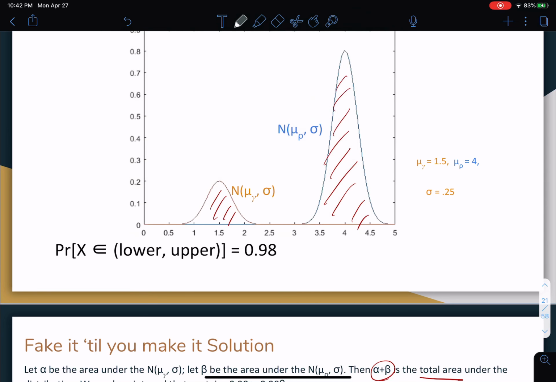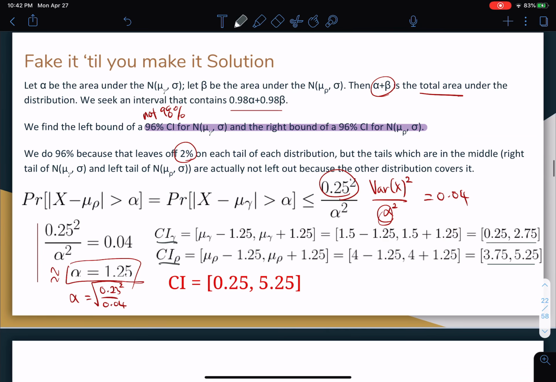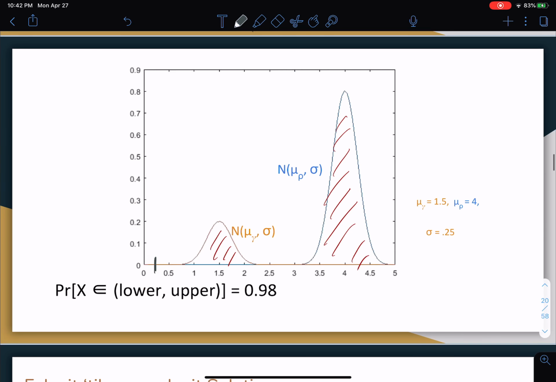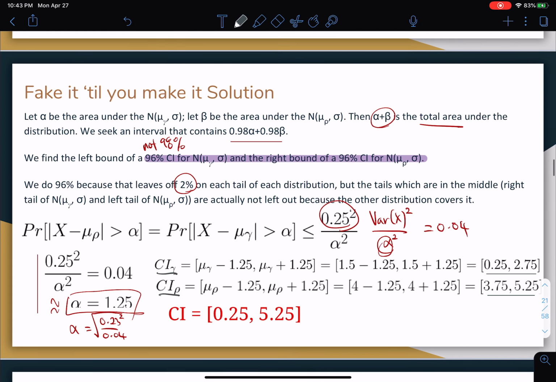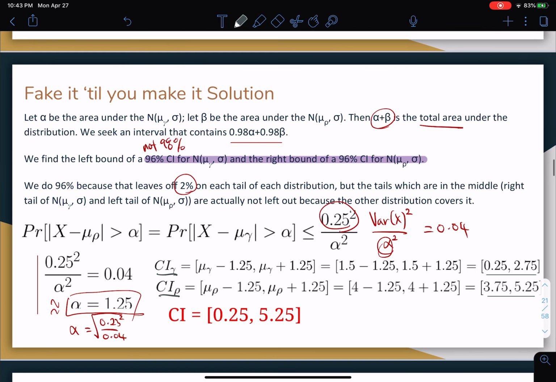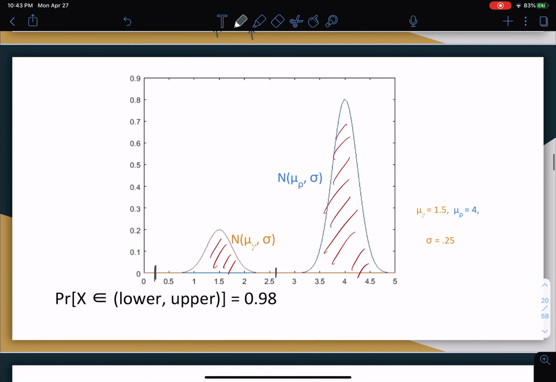If I can draw them out, it's going to be going from there to 2.75, just about there. Not 3.75, apologies, this is a mistake in ours. This should be a 2.75. 2.75 to 5.25, somewhere along there.